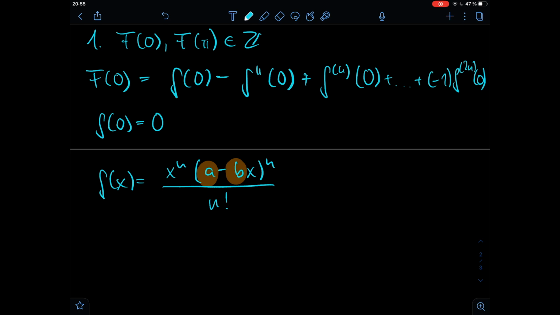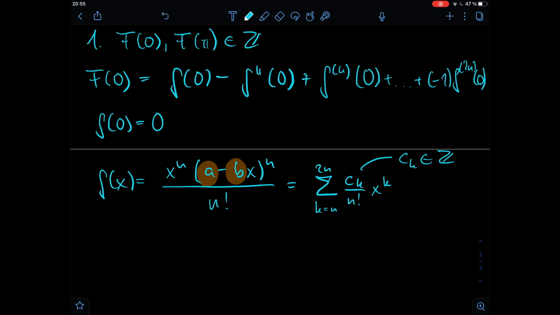So this whole thing will be the sum over k starting at n going to 2n of ck divided by n factorial times x to the power of k. So this is how our function f looks like, and we know that ck is an integer.